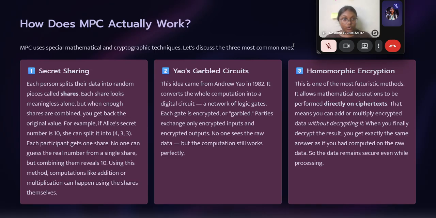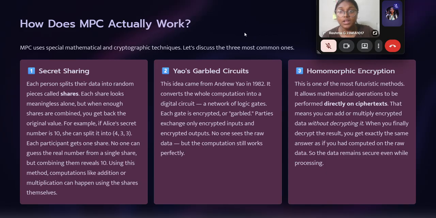And let us see homomorphic encryption. This is one of the most futuristic methods that allows mathematical operations to be performed directly on ciphertext. That means you can add or multiply encrypted data without decrypting it. When you finally decrypt the result, you get exactly the same answer as if you had computed on the raw data. So the data remains secure even while processing.